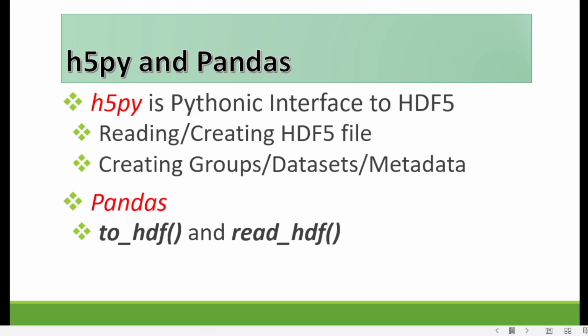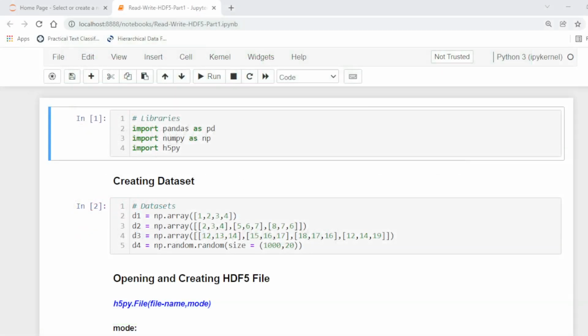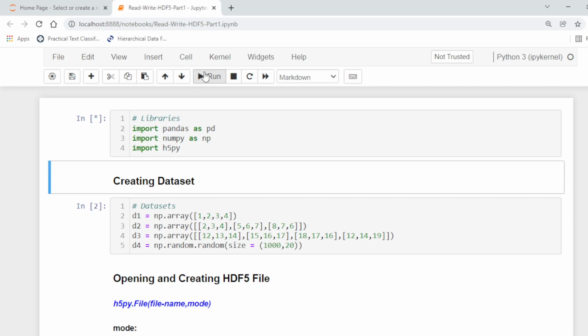So first of all, we import the required libraries. For this session, we need the following libraries: pandas, numpy, and h5py.